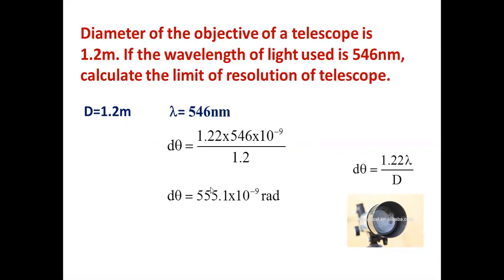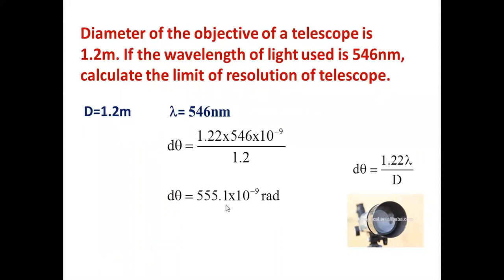on the moon, or two points on a star, or two stars which are very close, whatever it is, if they subtend an angle of this much, you can see them separated in a telescope. If you take two rays of light from the objects and bring them to the telescope, and those two rays make an angle of 555.1 into 10 to the power minus 9 radians, you can see those two objects as separated objects.